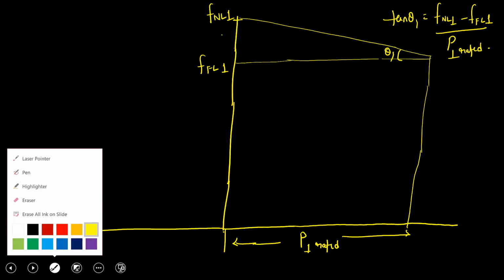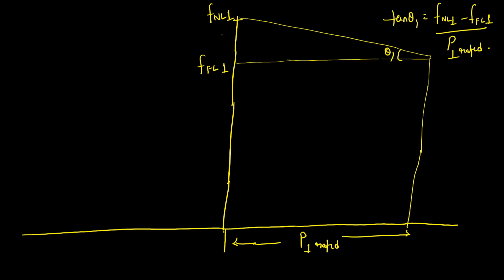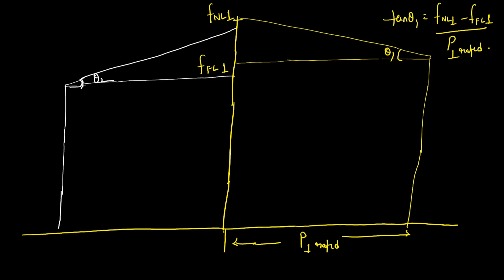Similarly, if you take the droop characteristics of the other machine, this is theta 2, let us call. This is P2 rated. This is 0. Now these values are again F no load 2, F load 2.